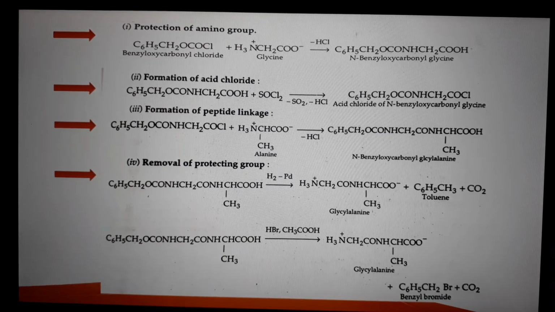Third point is formation of the peptide linkage. This activated amino acid is reacted with the second amino acid, here alanine, and there is formation of a peptide bond. And at last, the protecting group is removed by reaction with hydrogen in presence of palladium. Another reaction with HBr or acetic acid can also help in the removal of the protecting group.